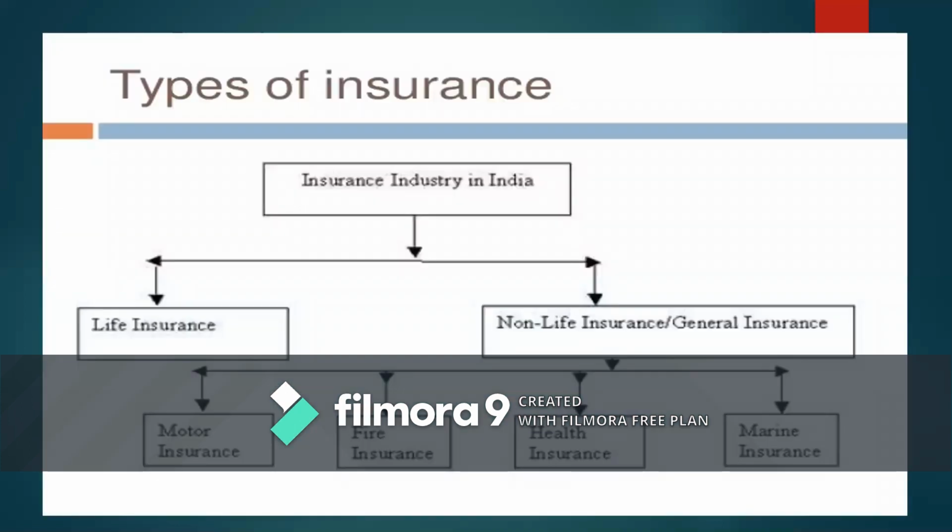So the next point of discussion is the types of insurance. Insurance has various classifications of its own. There are different types of insurance contracts that may emerge. The insurance industry in India is classified basically into two different categories. One is called life insurance business, and another one is non-life insurance or general insurance.